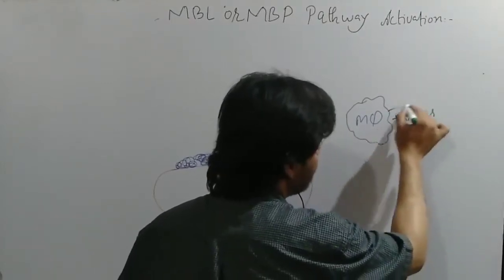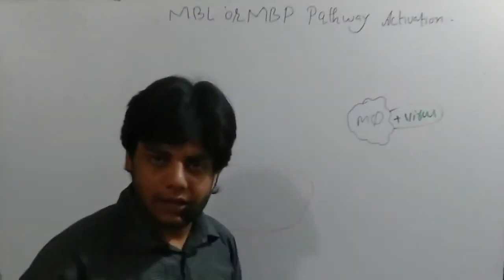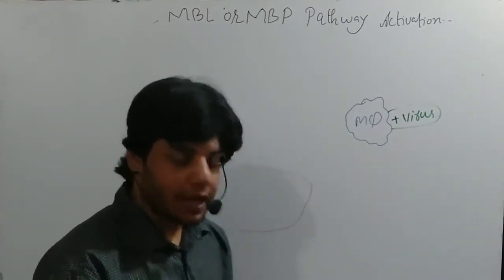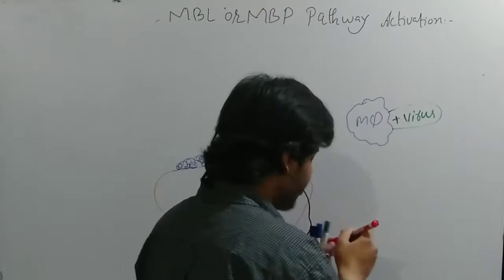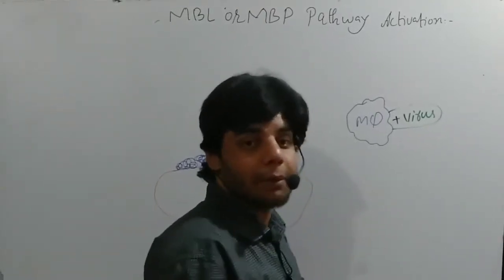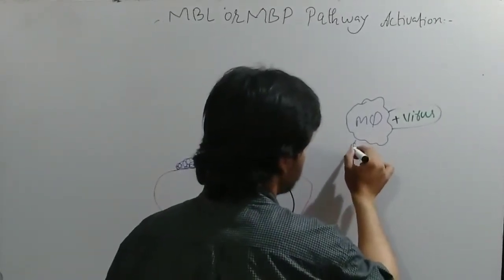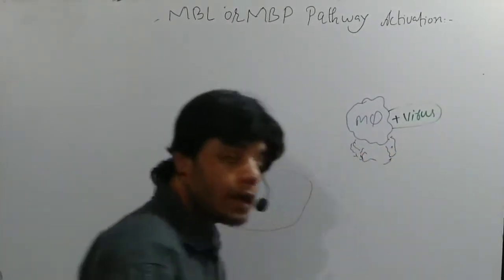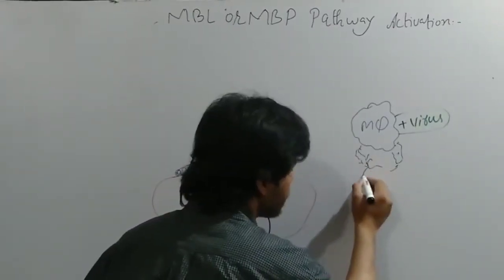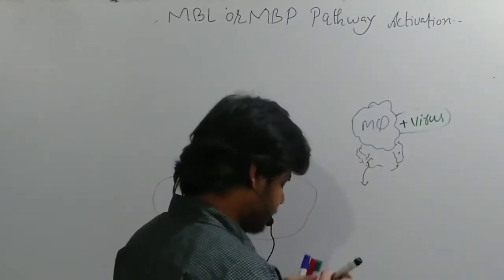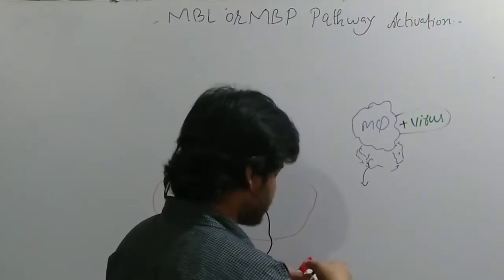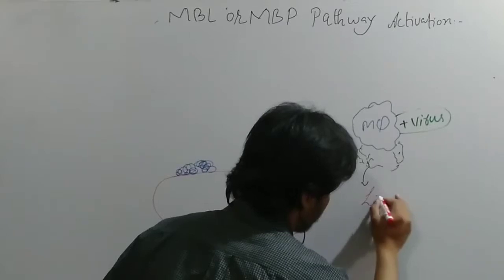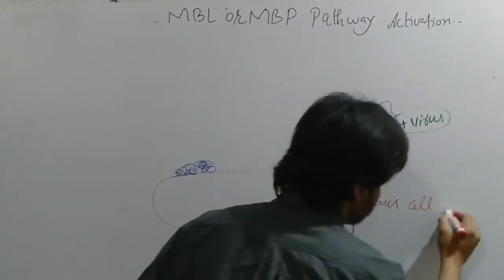Now after that, this macrophage engulfs these viruses. After some time it digests the virus, and after that this macrophage secretes chemicals. Let's say these dots represent the chemicals. These chemicals will stimulate the liver cells. So they will stimulate liver cells. Liver cell stimulation.